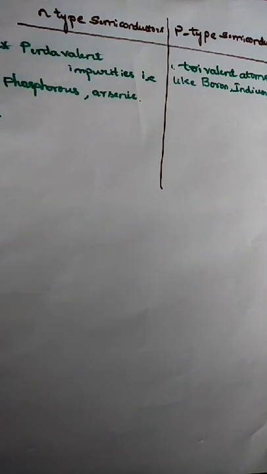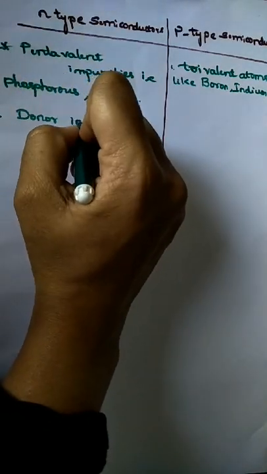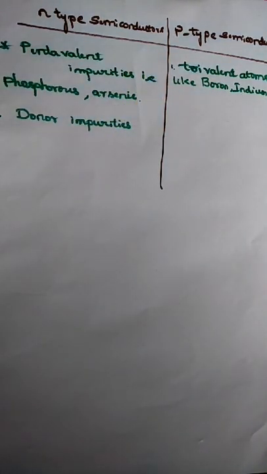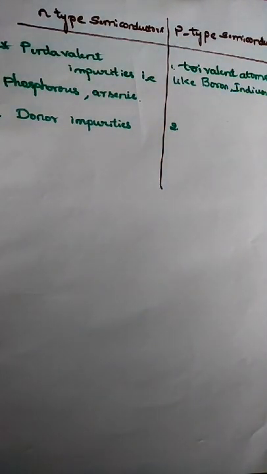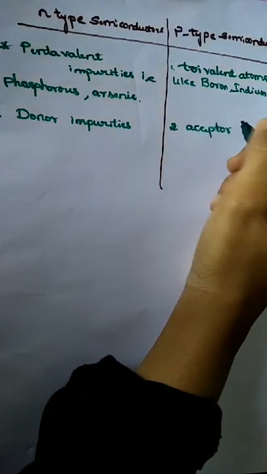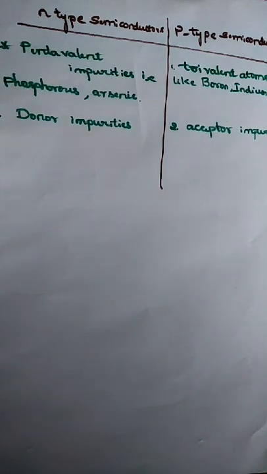The impurity atoms are called donor impurities. So in N type, the impurity atoms are called donor impurities. So here is the second. In P type, the impurity atoms are called acceptor impurities.